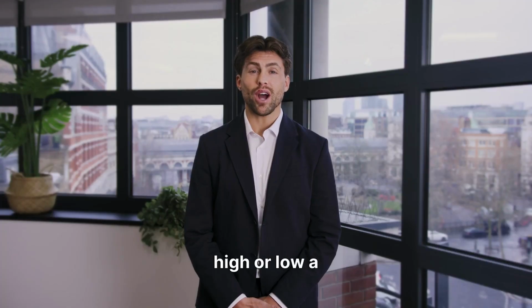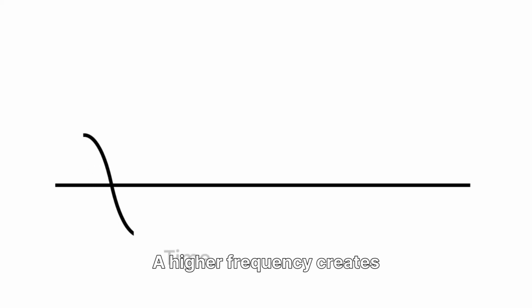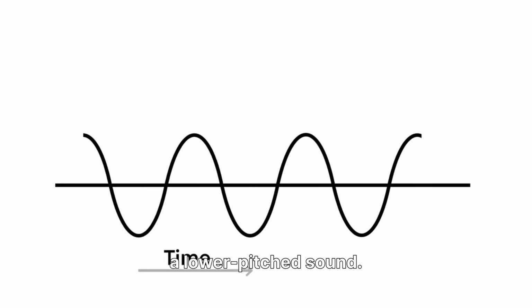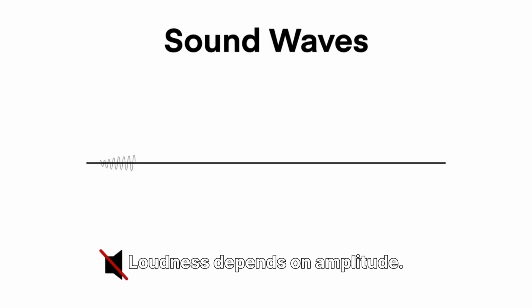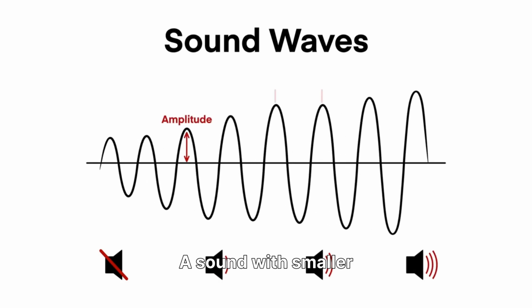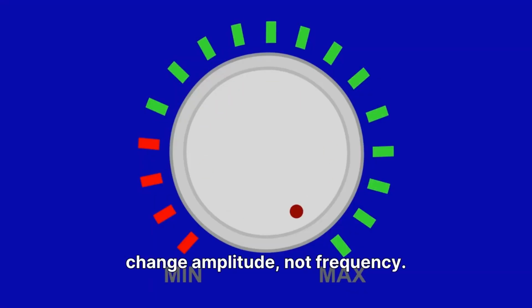Pitch tells us how high or low a sound is. It depends on frequency. A higher frequency creates a higher pitch sound. A lower frequency creates a lower pitch sound. Loudness depends on amplitude. A sound with larger amplitude feels louder. A sound with smaller amplitude feels softer. Volume controls on speakers change amplitude, not frequency.